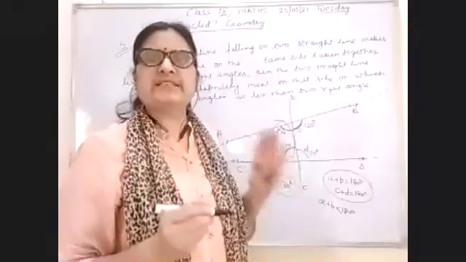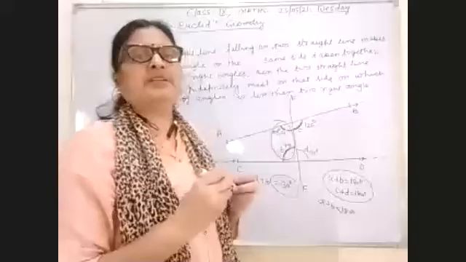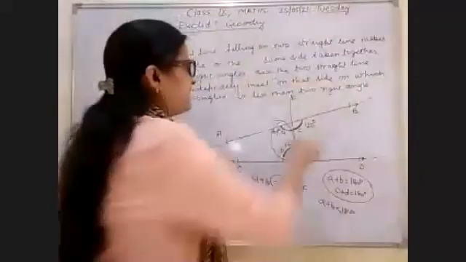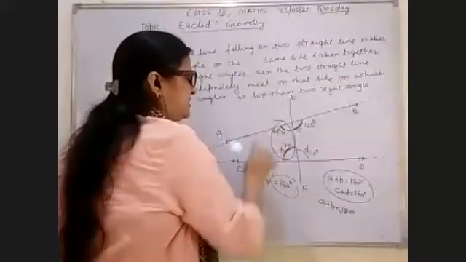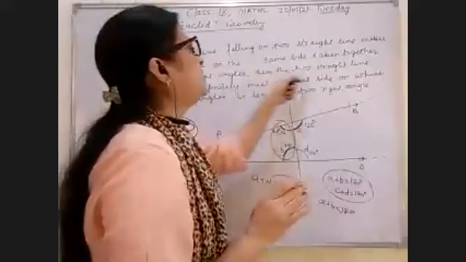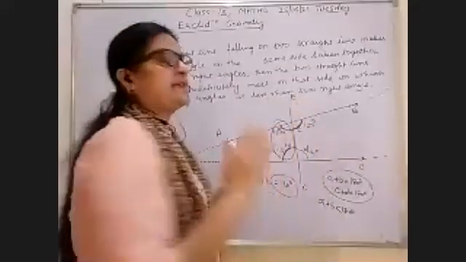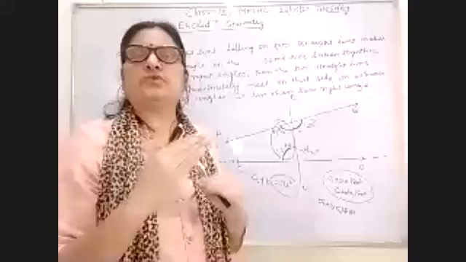Okay. So the fifth postulate says, what does it mean? Again, I am repeating: if a straight line falling on two straight lines, AB and CD both are straight lines, makes the interior angles on the same side, and their sum is equal to 180 degree.